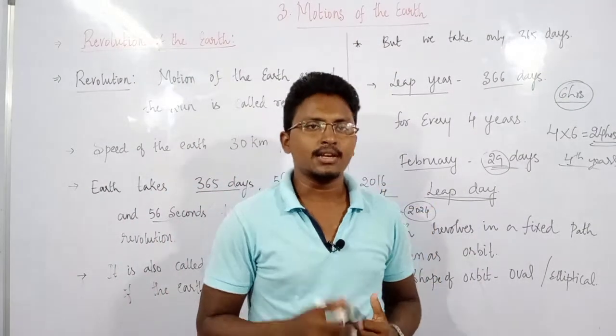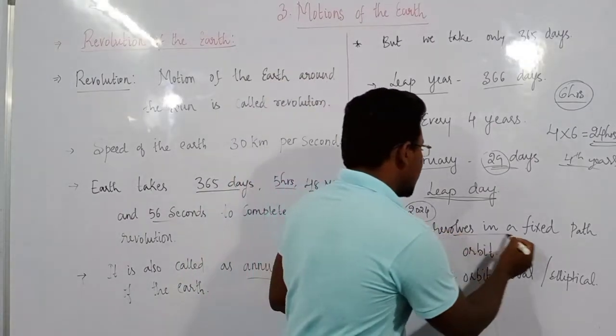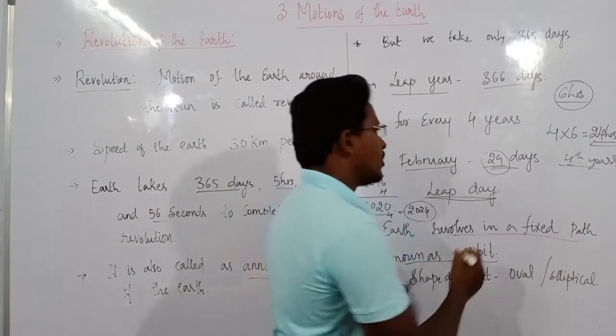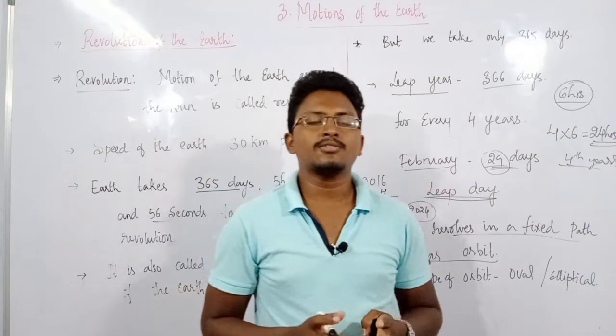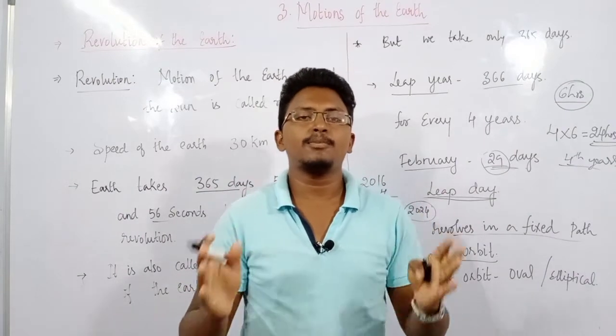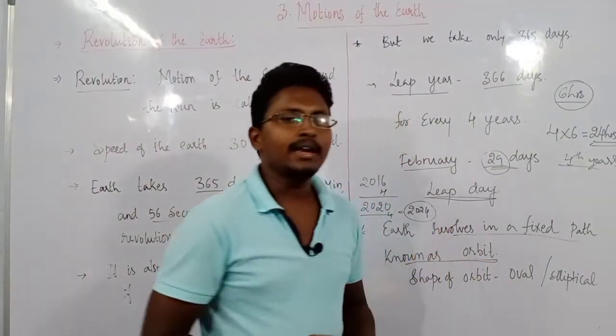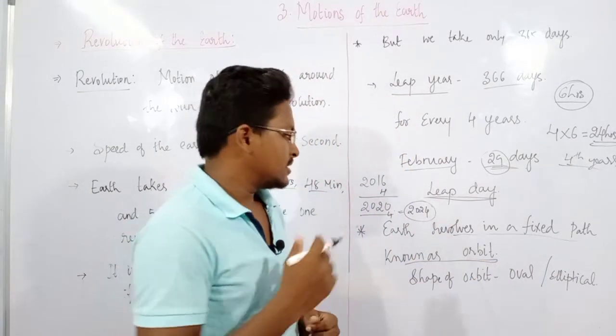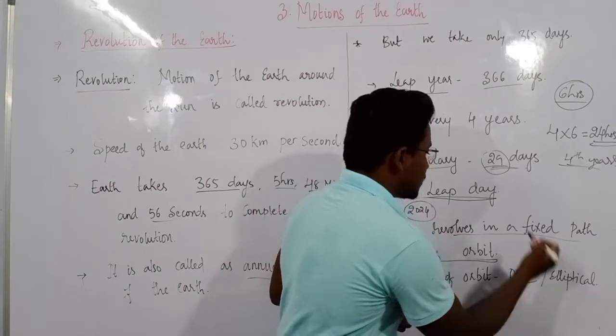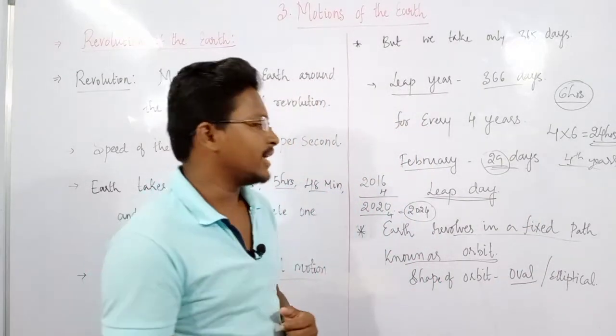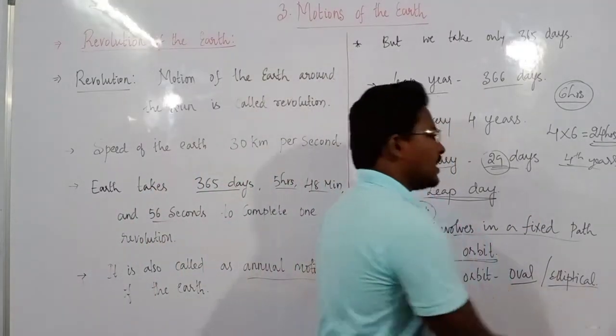Then the other important thing about this revolution of the earth is that our earth revolves in a fixed path known as an orbit. You all know that the earth revolves around the sun in a fixed path. What is that path? We call that path the orbit. And what is the shape of this orbit? The shape of the orbit is something we call an oval shape. Sometimes we can also call it an elliptical shape.